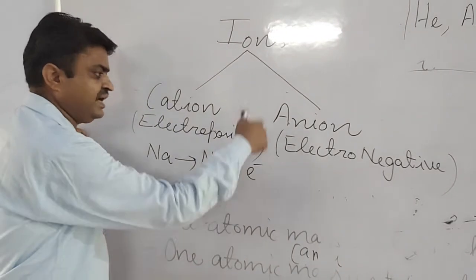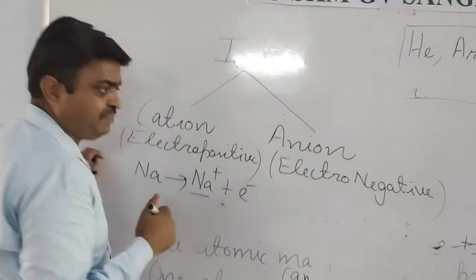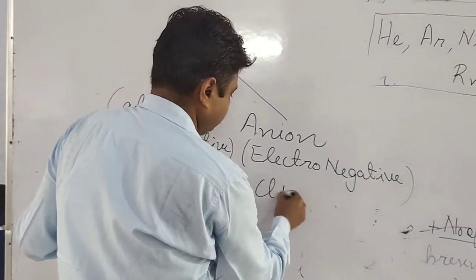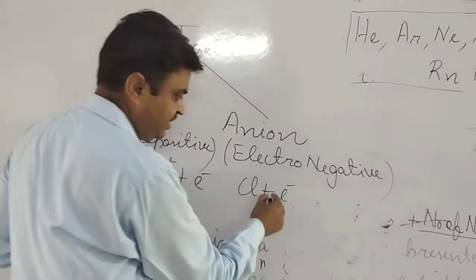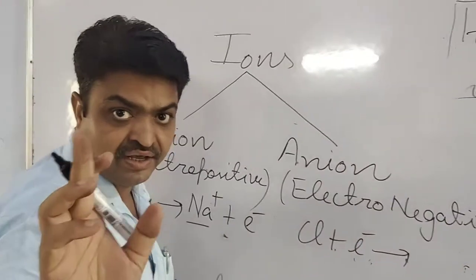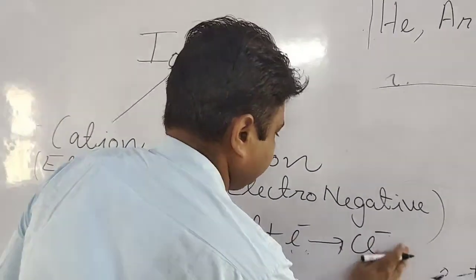Like this, there is anion. What do they do? They accept the electron, and they make the anion.